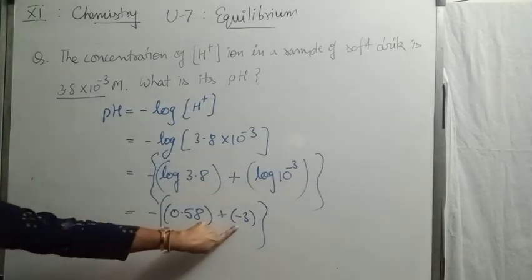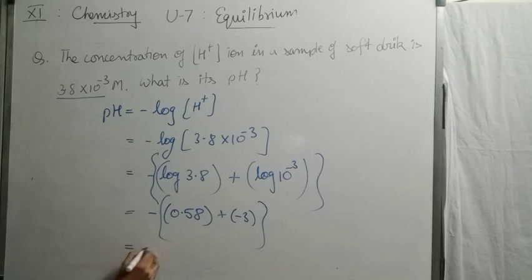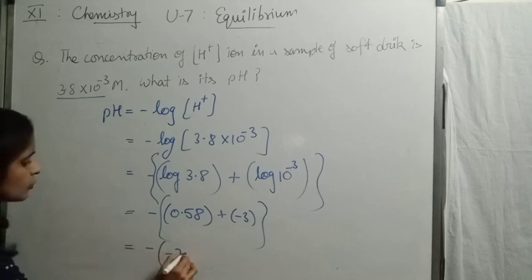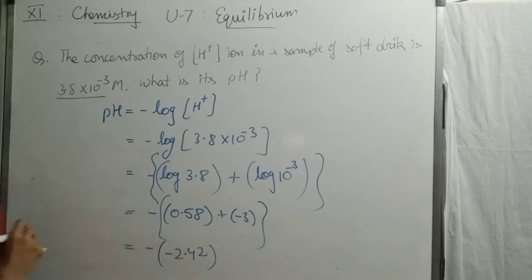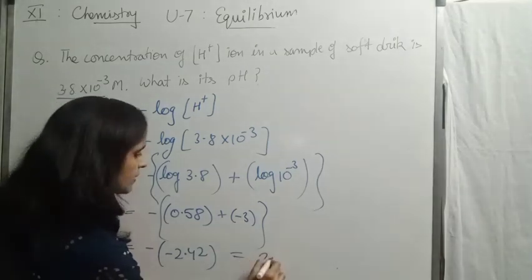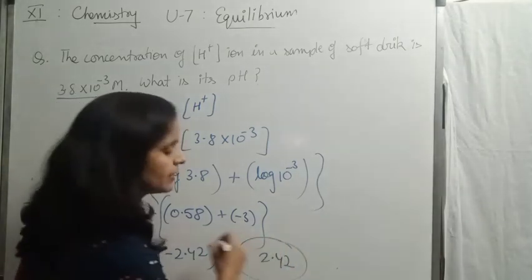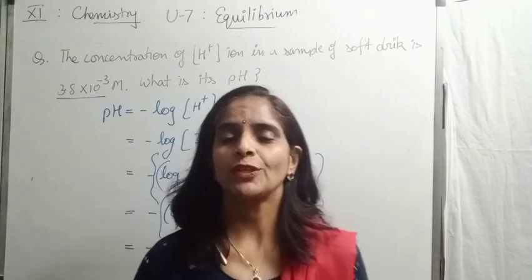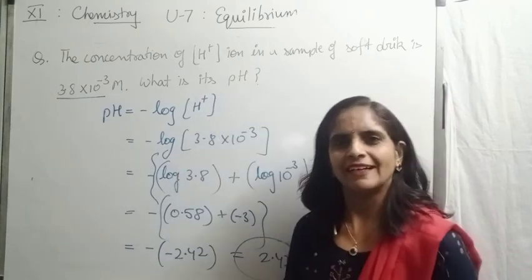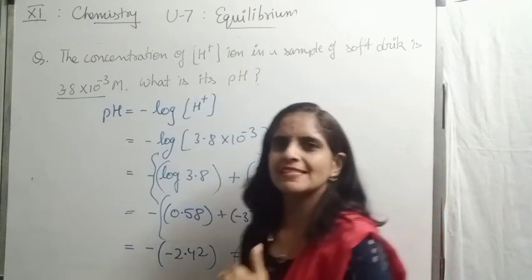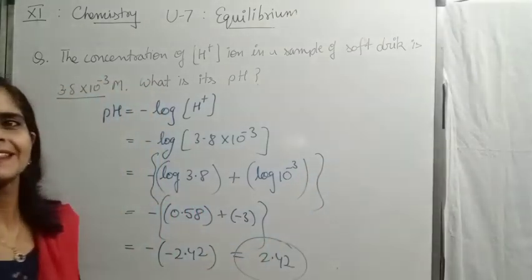So on solving this we will get minus 2.42, with the negative sign outside. So the answer of pH comes 2.42. It indicates the solution is strongly acidic. With this, the topic of pH is complete.